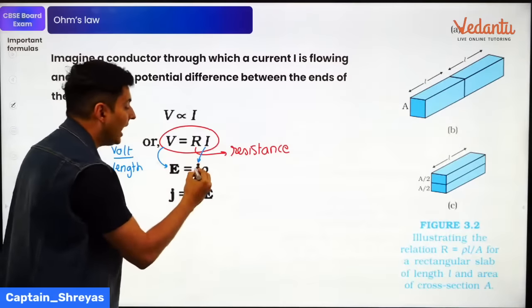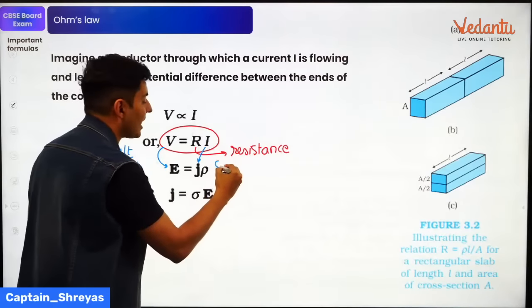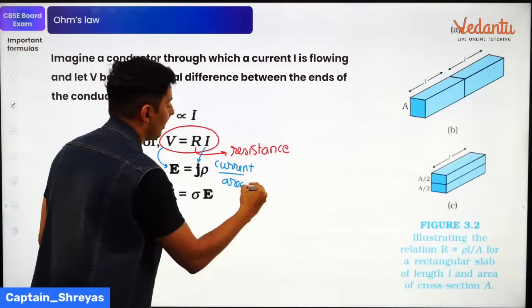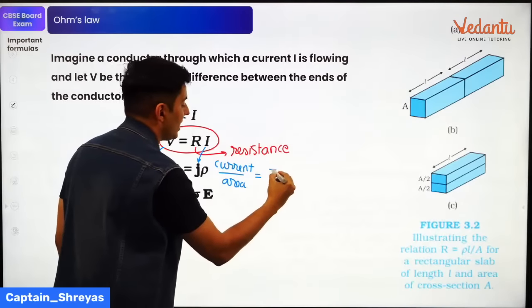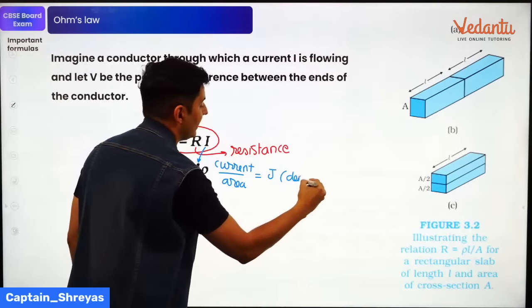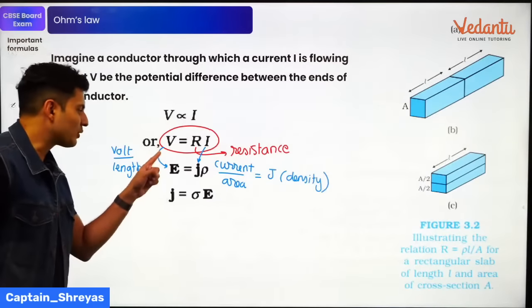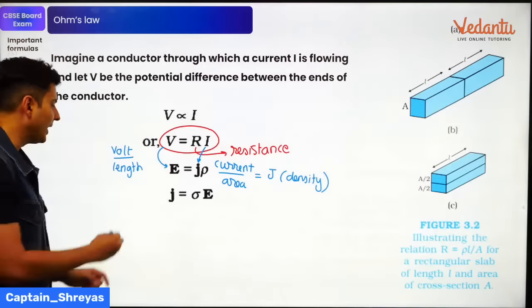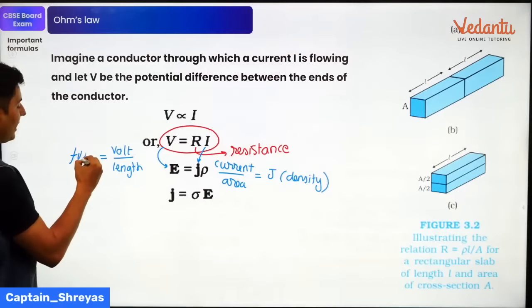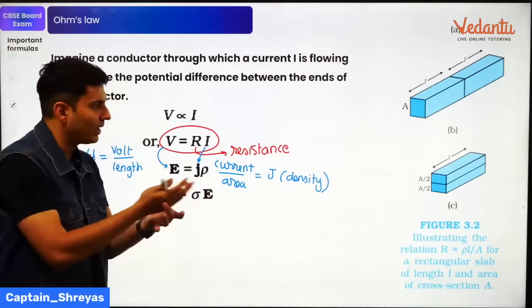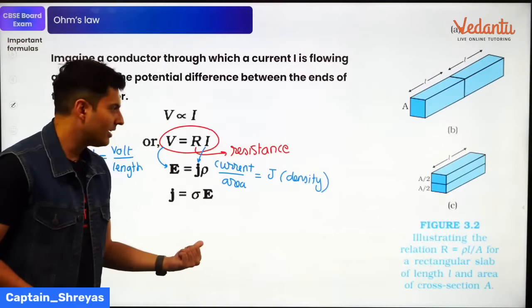Current to J. That is basically current density. So current per unit area is basically your J, which is your current density. So this was volt per meter, that's electric field. Current per unit area which is flowing is current density.